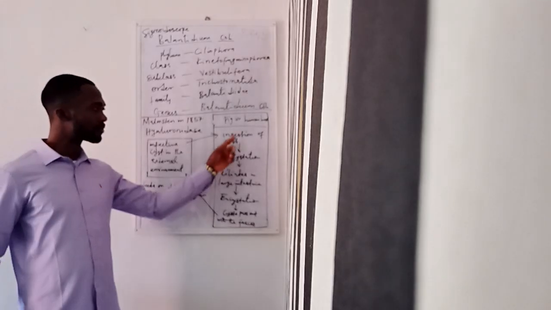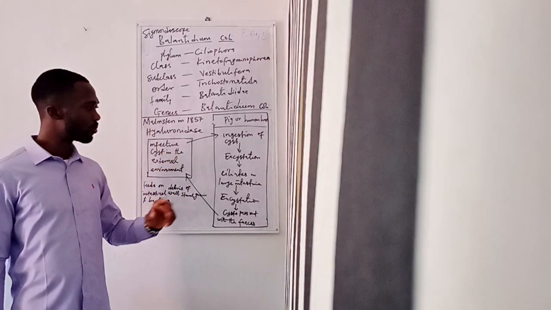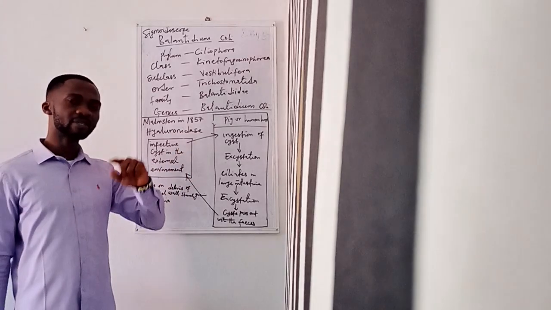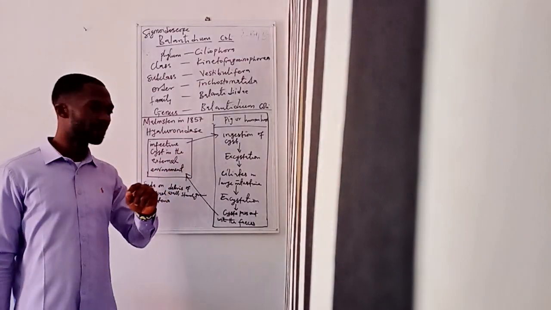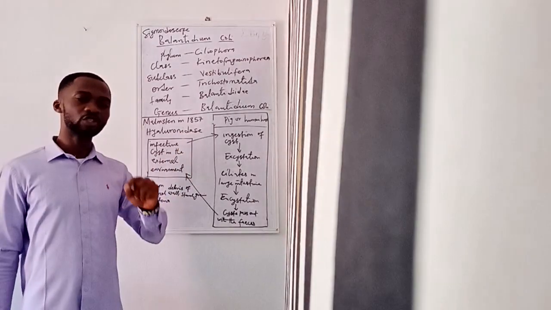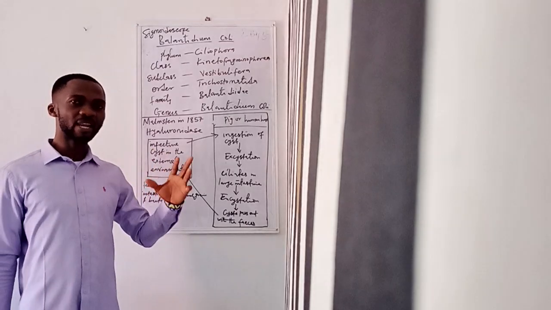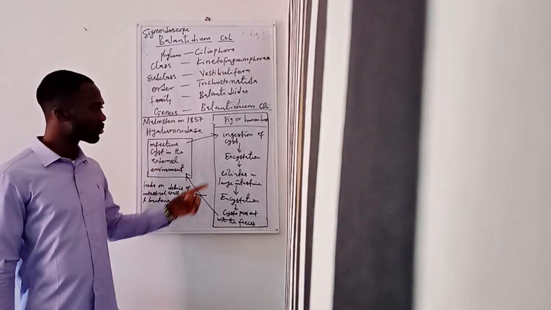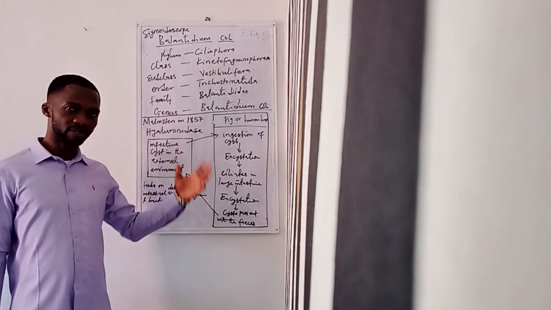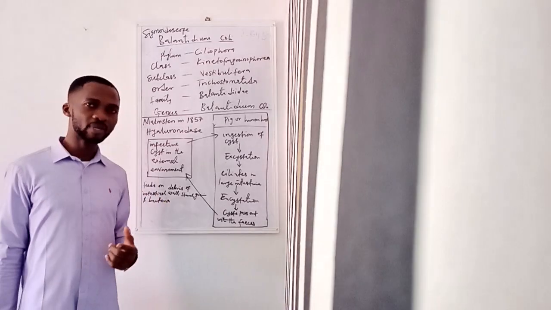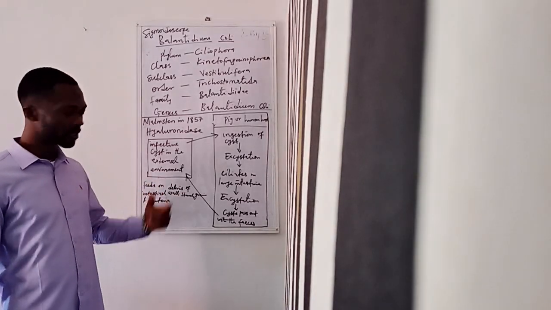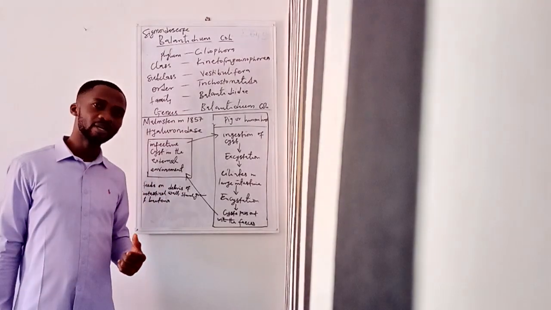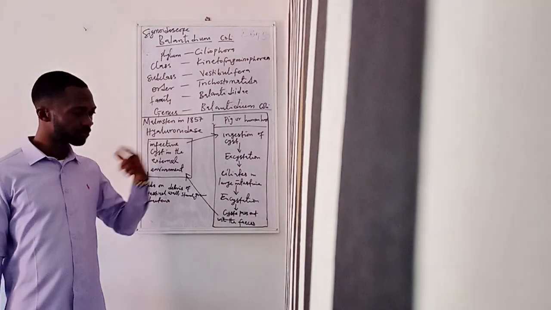So after ingestion, the next thing that happens is that the cyst breaks, and this excystation occurs in the small intestine. However, the multiplication of this parasite occurs in the large intestine. So the ciliate exits the cyst, comes out, and once it comes out, it multiplies in the large intestine.